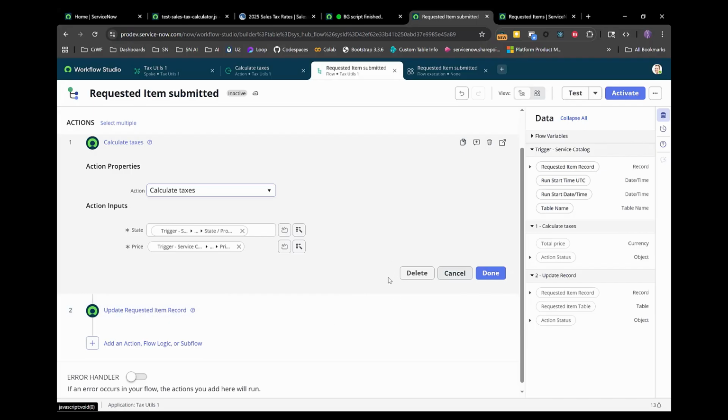So overall, what did we do? We used Build Agent to help us create a new table, to help us fill data that was missing and to populate the table, to generate a client script, to generate some example code for us to see how the client script worked. And then we took all of that output, right, that is fairly technical and would traditionally require someone to understand how to instantiate the script include and call the object defined in the script include and then call the method on it. Now we've exposed it in a way that one, we can very easily reuse it in our flows,